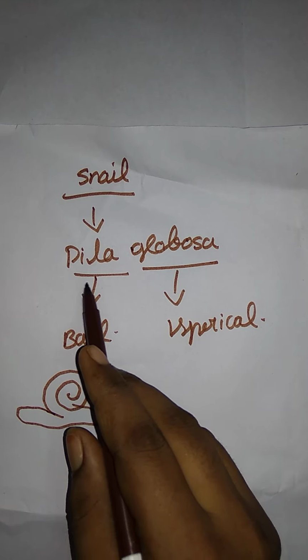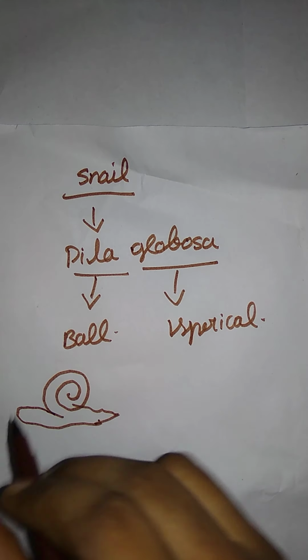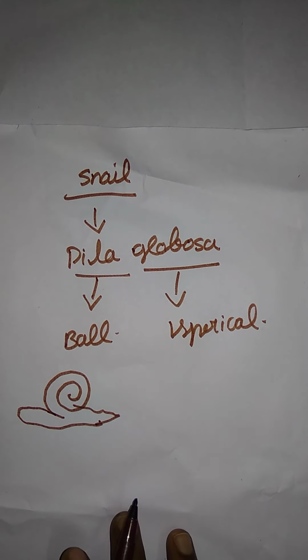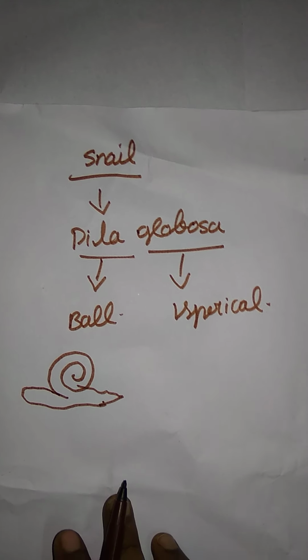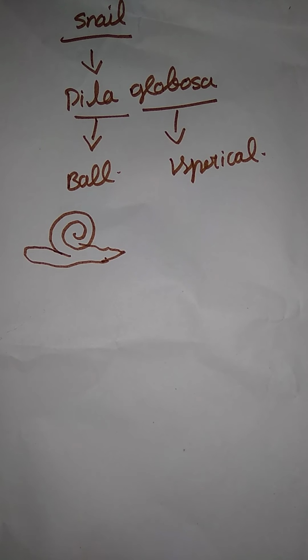That is the meaning of Pila globosa. That's the binomial name of a snail. So that's it for the snail. Let me move on to the next one.